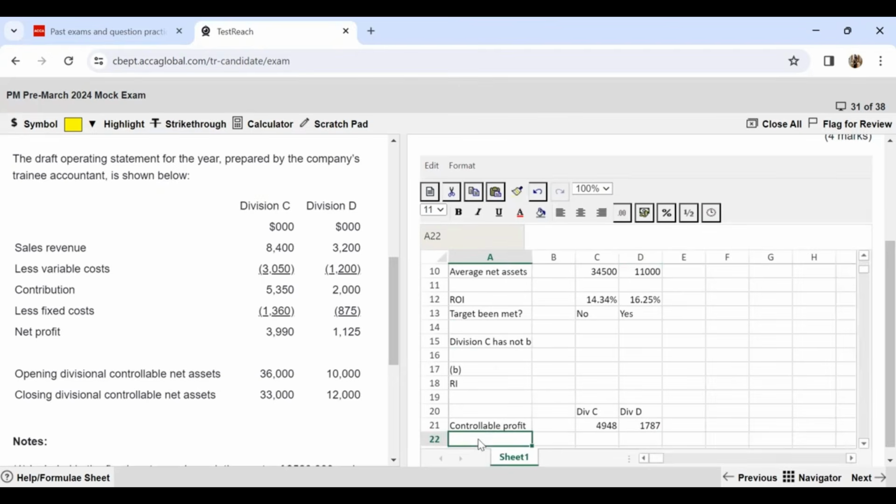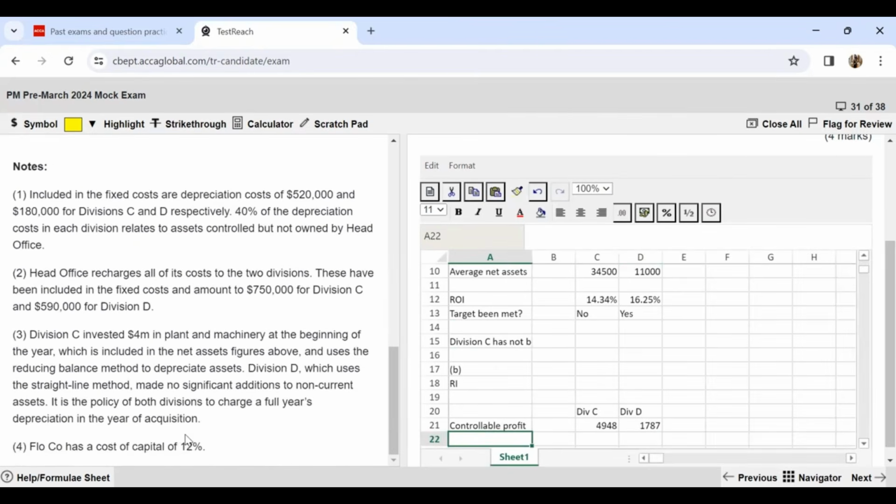Now, the finance cost, the cost of capital, is also provided to us. So if I find out what's going to be the cost of capital on the average net assets, I'm just going to take cost of capital on average net assets.